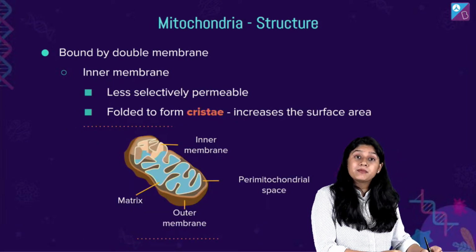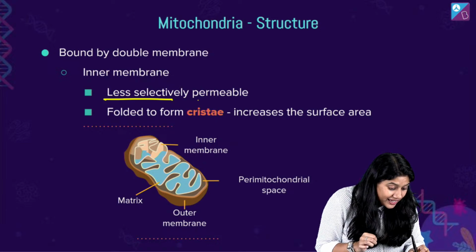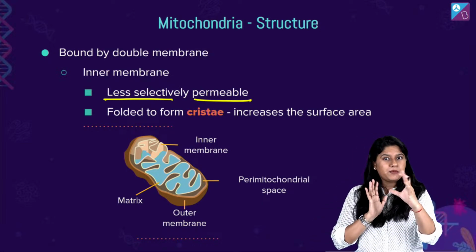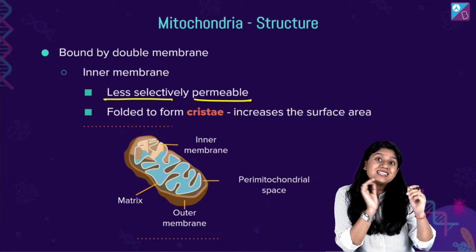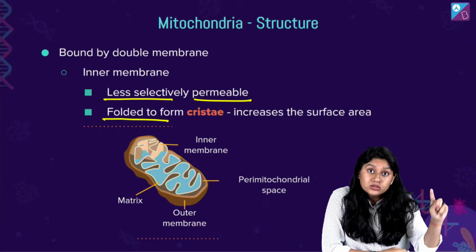Now let's talk about the inner membrane. Less selective, right? अगर एक बहुत ज़्यादा selectively permeable है, तो दूसरी, the inner membrane, is less selectively permeable. Apart from that, it is not smooth and continuous.